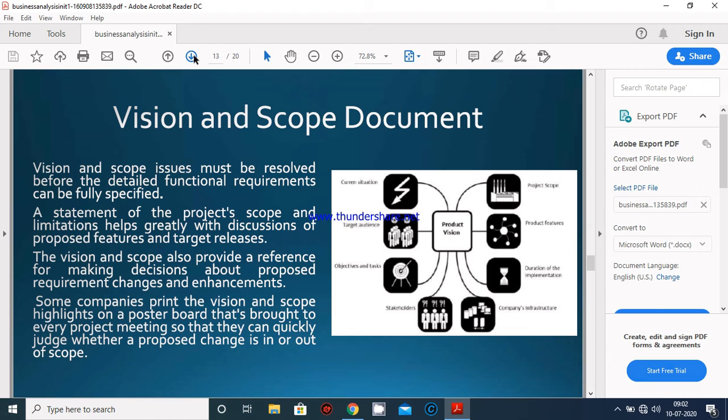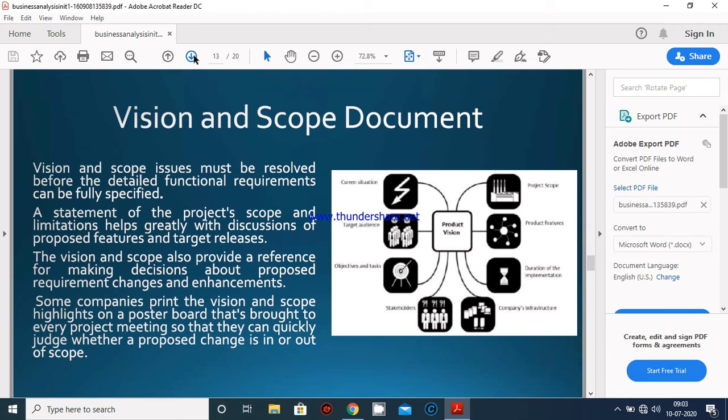Vision and scope document, before going into the technical definition, I would like to explain in general terms. Vision and scope document says that whatever software you are going to develop, why you have planned to develop this particular product, what is your goal, what is your vision.